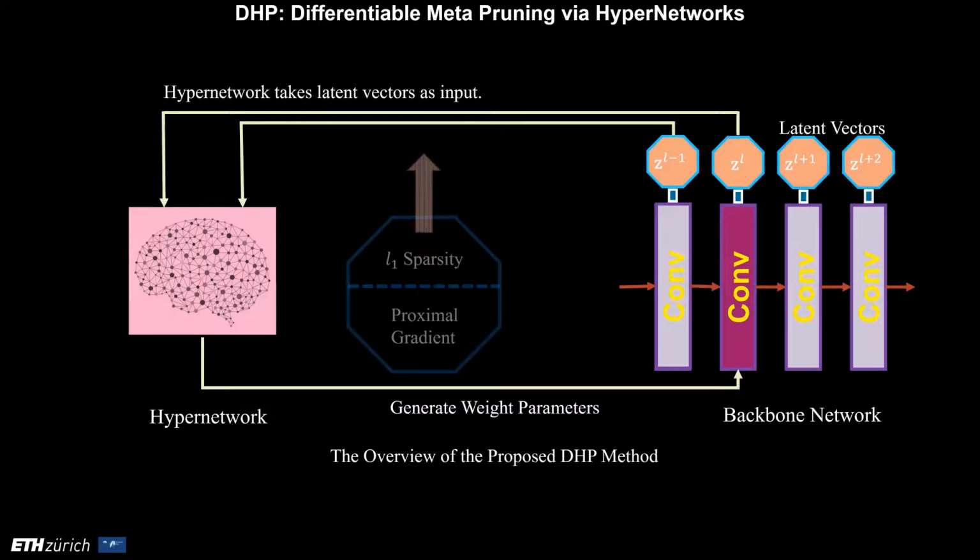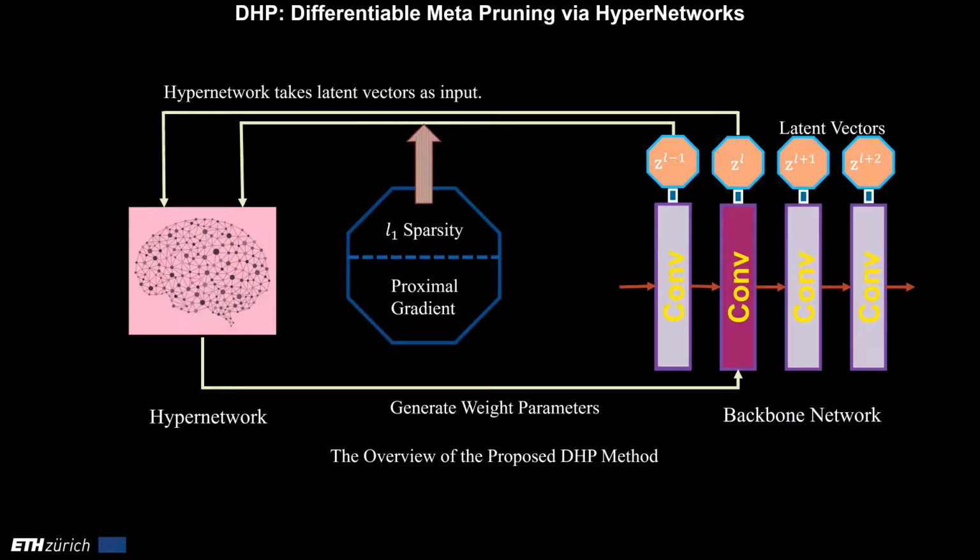L1 sparsity is applied to the latent vectors and proximal gradient is used to solve the problem. In the backward path, the gradient can be passed from the backbone network to the hypernetwork.